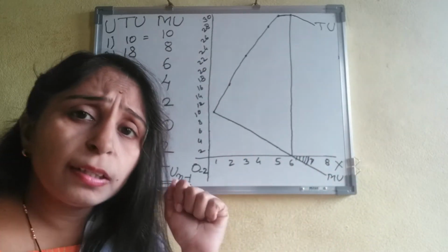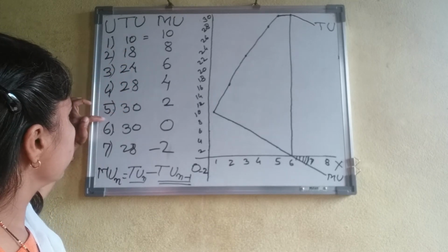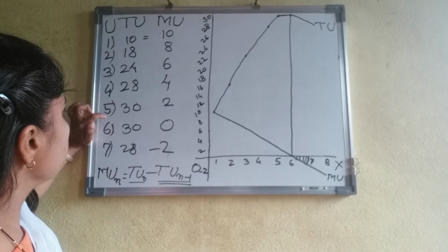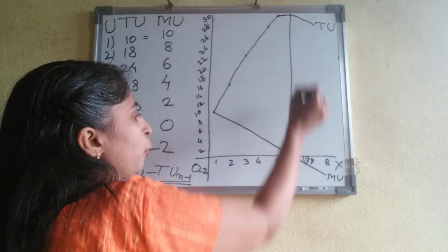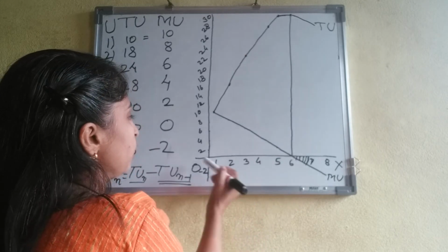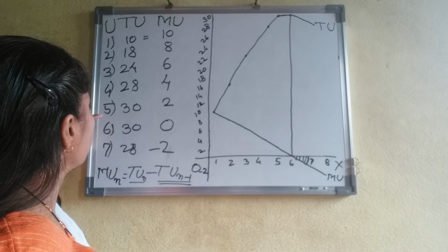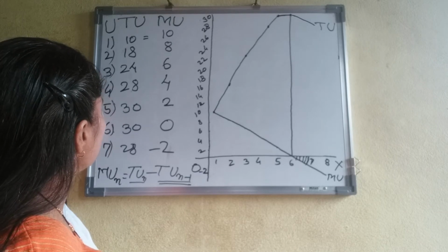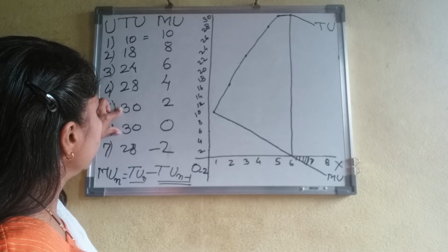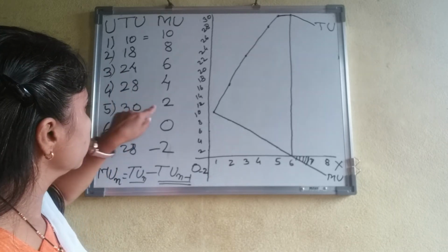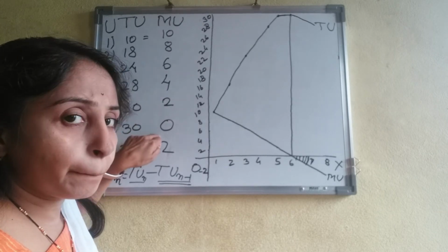Let's say, students, at 5 and 6 there is the satisfaction point. It means if the consumer takes the fifth unit and the sixth unit, total utility is 30 and marginal utility decreases from 2 to 0.